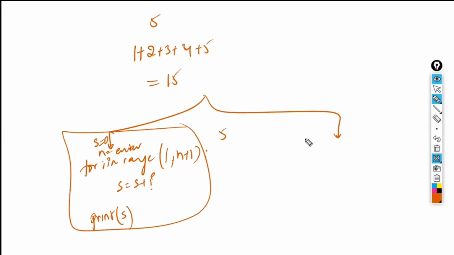Now tell me the same code for the while block. Using while, how do I have to write it? The same 1 plus 2 plus 3 plus 4 plus 5 has to be added and I have to get 15 as the output. What is the program I have to write?